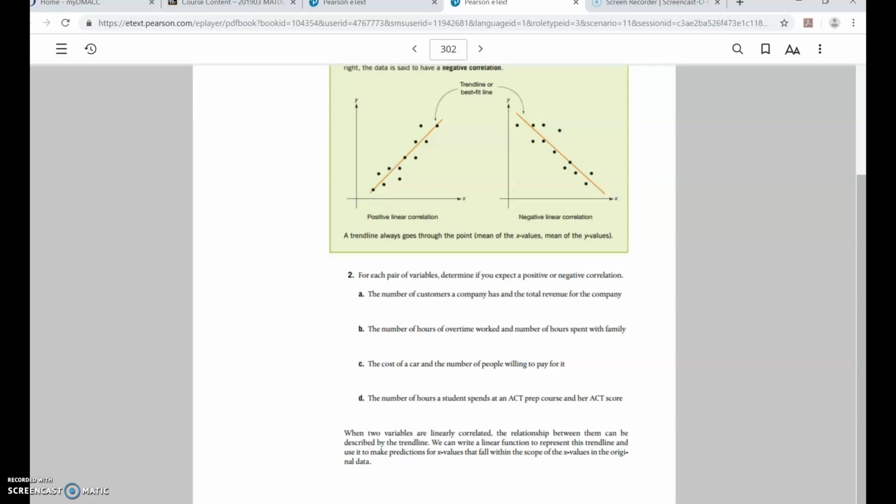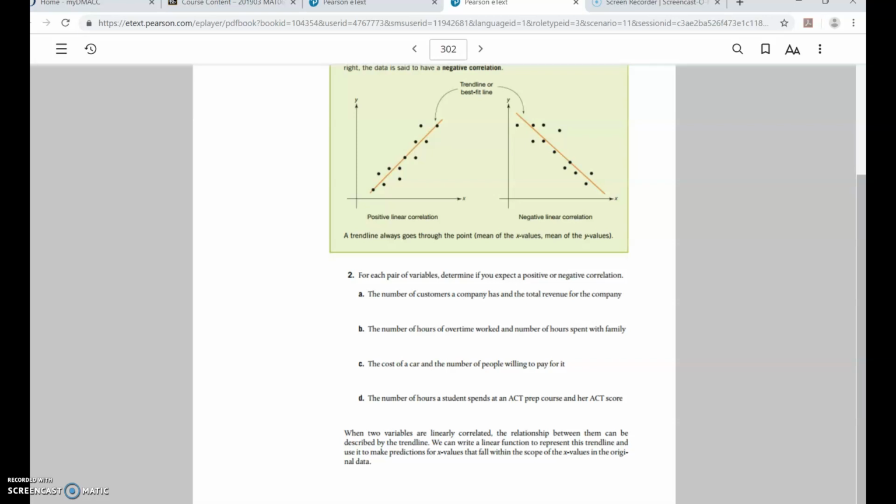C, don't overanalyze this. We're not talking classic cars, just normal cars. So if I have a car to sell and I keep raising the price, say I have a Honda and I say it's going to be $5,000, no, now I'm going to charge $6,000, or 7, 8, 9, 10, 11. The higher the price of the car, the less likely a lot of people are going to be interested in it. Or think of it this way: if it's a $10,000 car, how many people are interested? If it's a $100,000 car, how many people are going to be interested? Either way, it's a negative correlation.